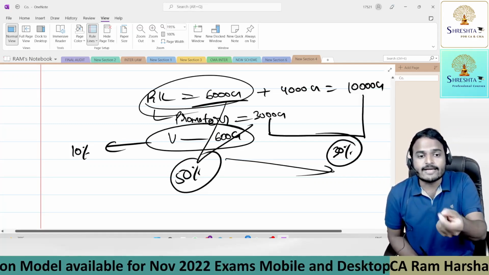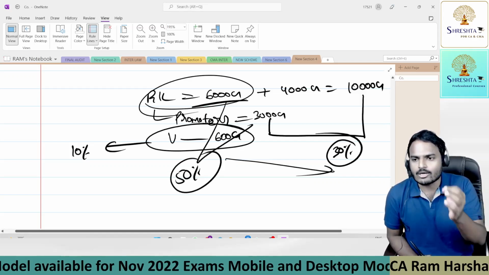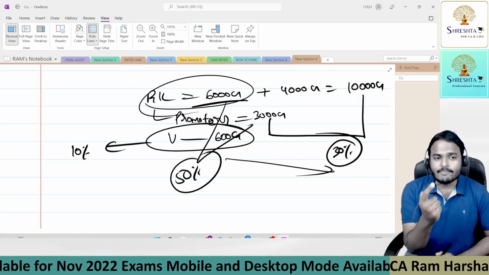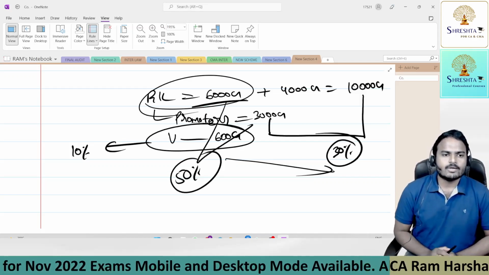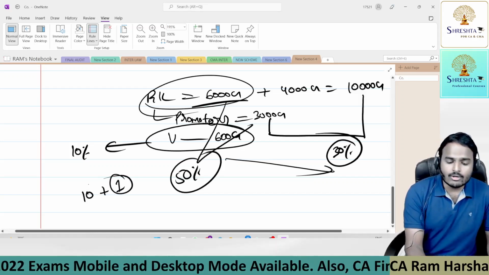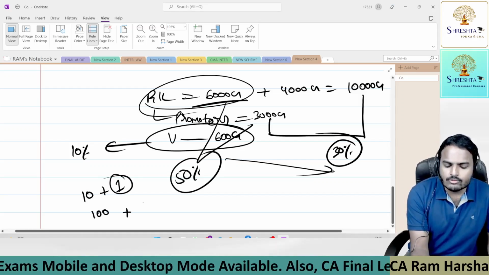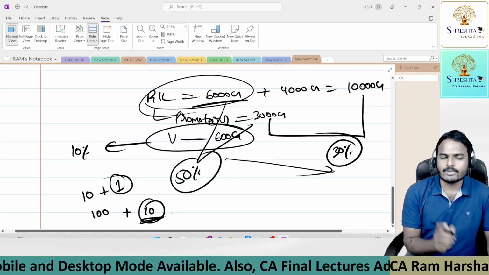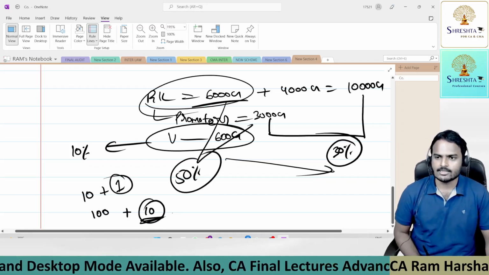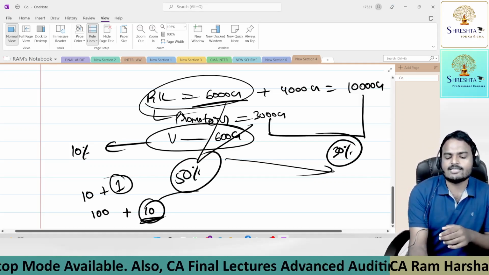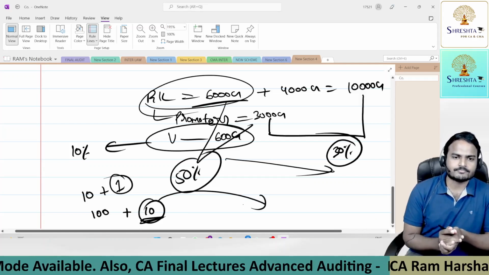We name it a rights issue. Using a document called a letter of offer, they will offer these securities. Now the company will give me an option, sir. For every 10 shares, the company is giving an additional 1 share. You are having 100 shares, so you will be given the option to purchase 10 shares. Now I have an option, either subscribe to those 10 shares or sell this option to others.